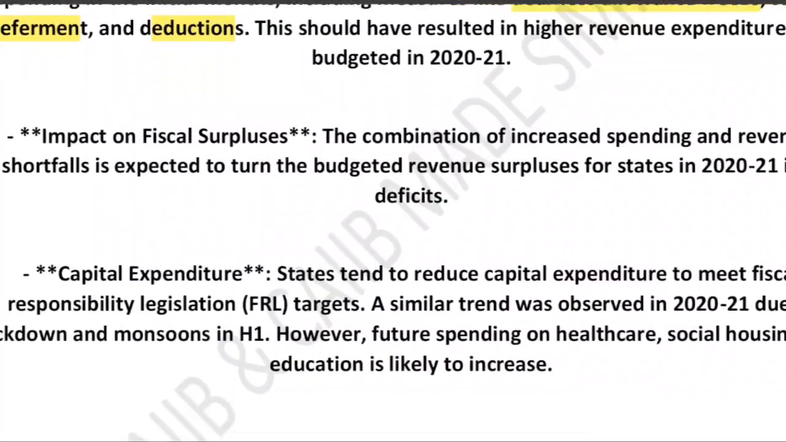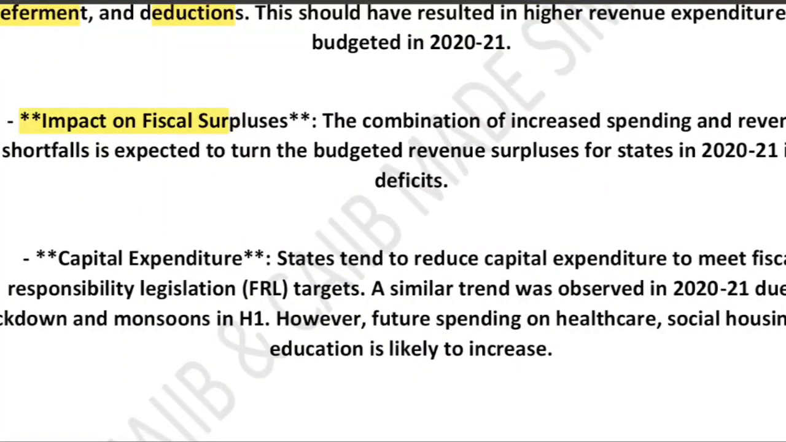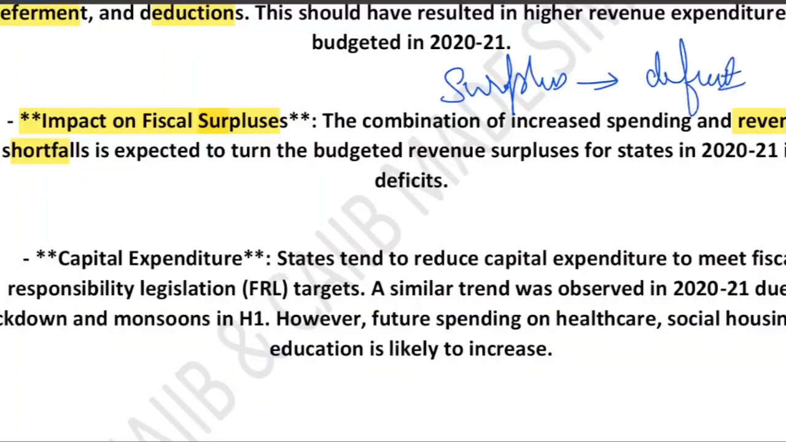If you look at the impact on fiscal surplus, before the pandemic, many states expected to have a huge revenue surplus, meaning they planned to earn more than they spent. That is called revenue surplus. But due to low revenue and high COVID-related spending, this expected surplus turned into deficit. So state planned to save more, but instead they ended up borrowing more to meet basic needs.